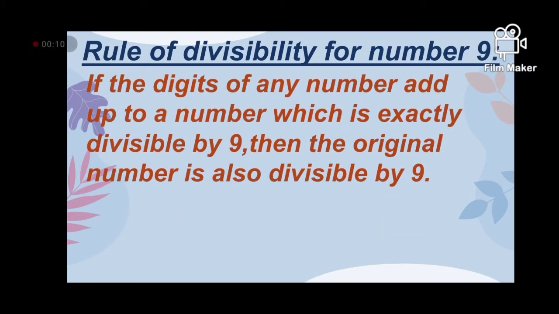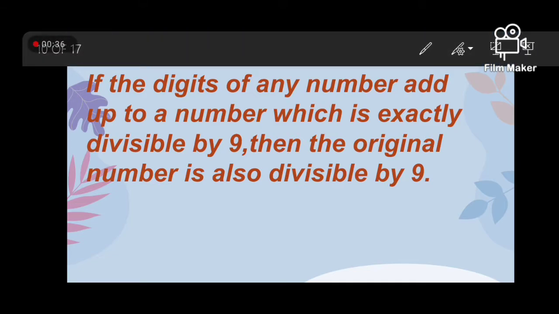Now we are going to discuss the divisibility rule for number 9. The rule for number 9 is: if the digits of any number add up to a number which is exactly divisible by 9, then the original number is also divisible by 9. Means when we add all the digits of the number, and if the sum is divisible by 9, then the number is also divisible by 9.